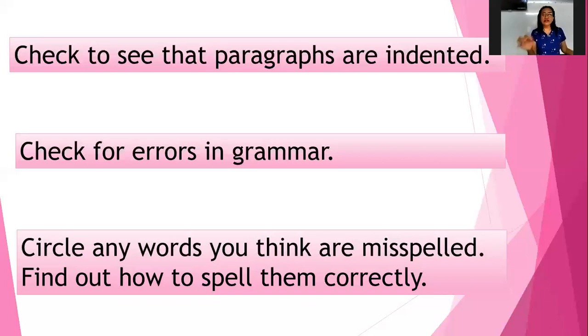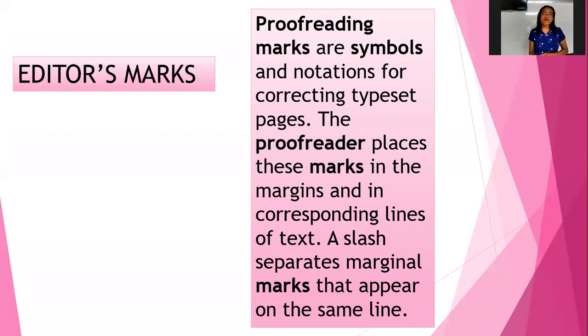To show the reader that there is something missing right there. Okay, so there are different symbols that you will use when you are doing the correction. It is called editor's marks. Why editor's marks? Because usually those people who are proofreading or checking for errors are called editors. But even me or you, when you write a paragraph, we also edit our work. So they are just calling this editor's marks.